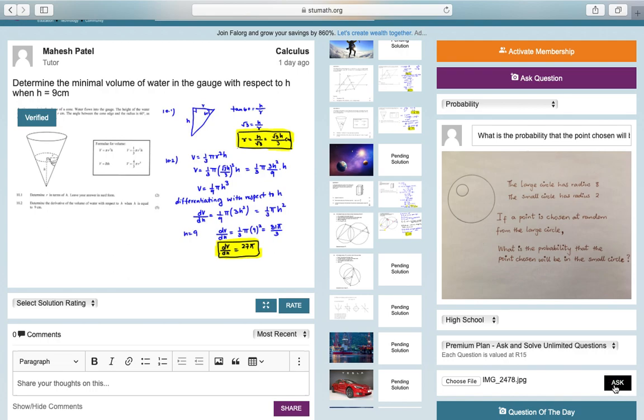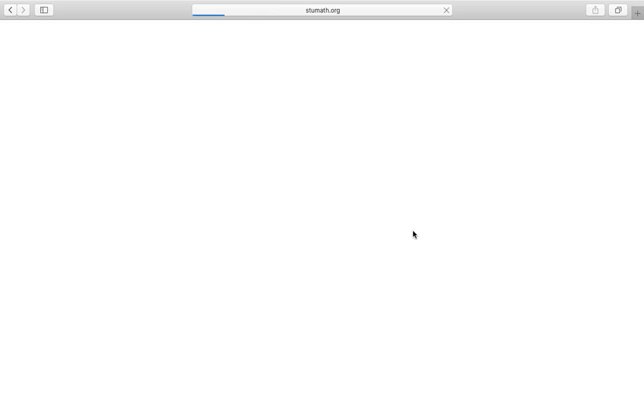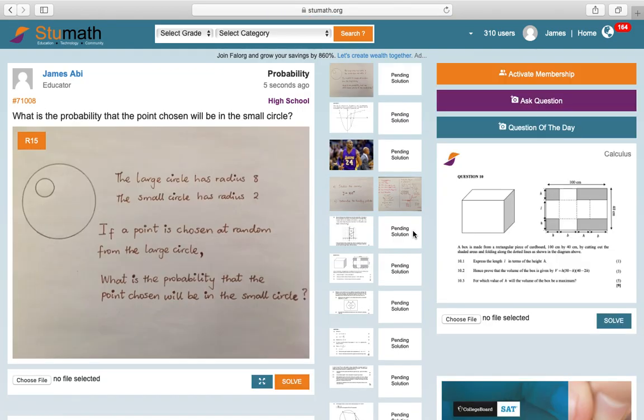You just click on the ask button, and it automatically uploads your question and places it at the top. As we see, we now have the question we've just asked right here. If anyone logs in, that's the first thing they would see. So that's how you can ask a question.